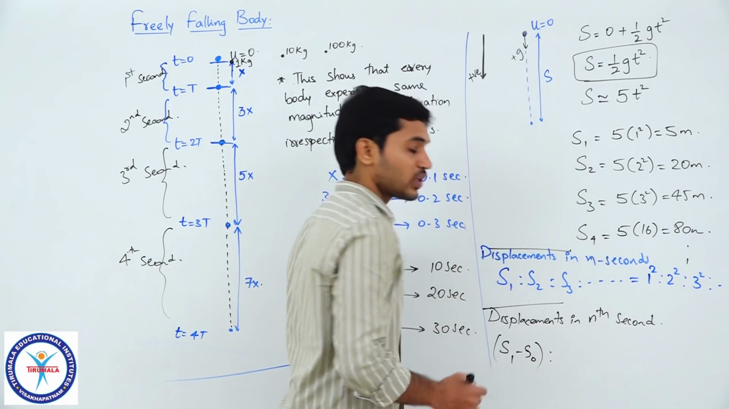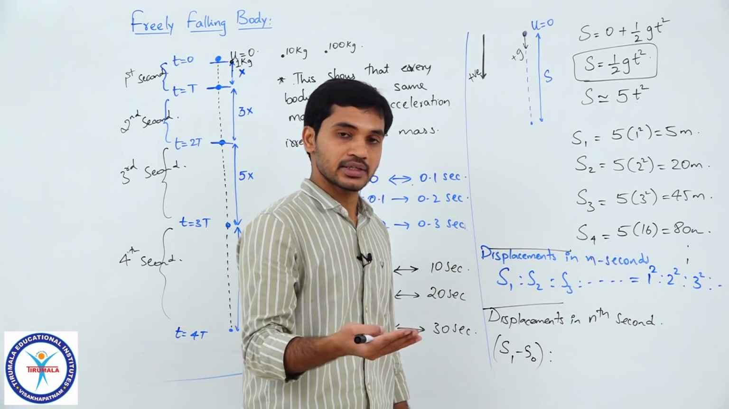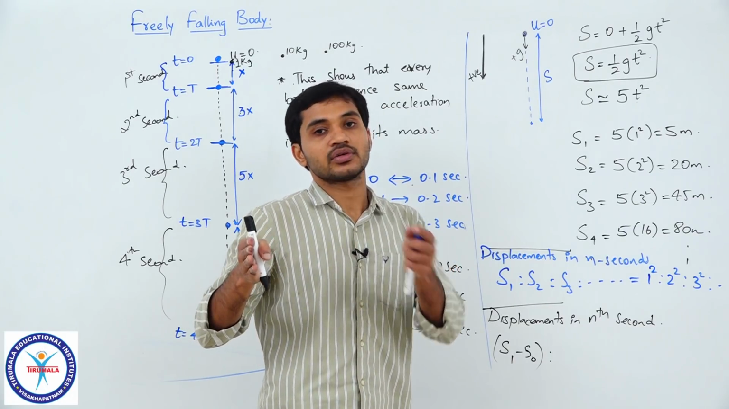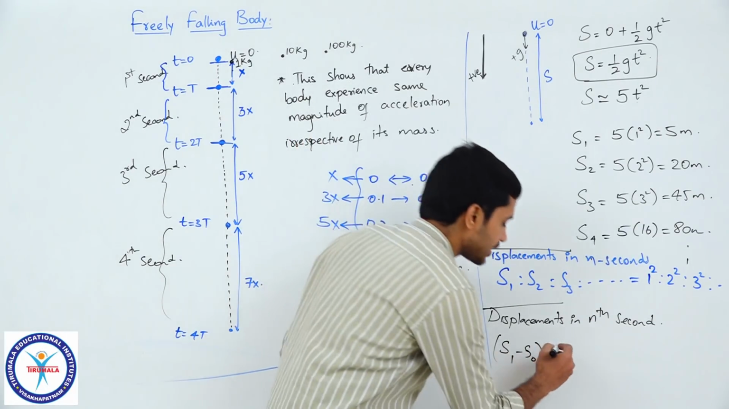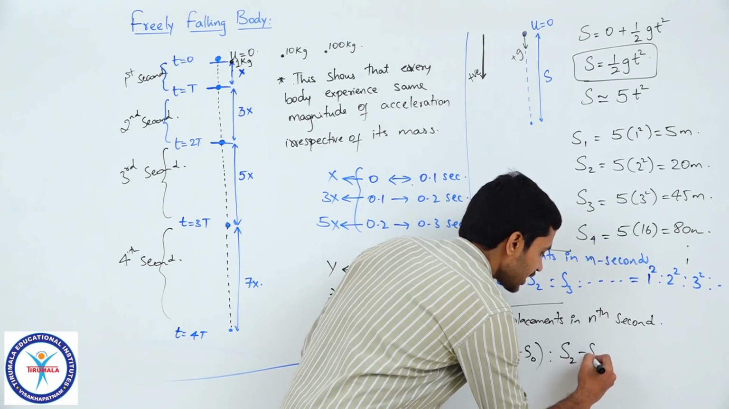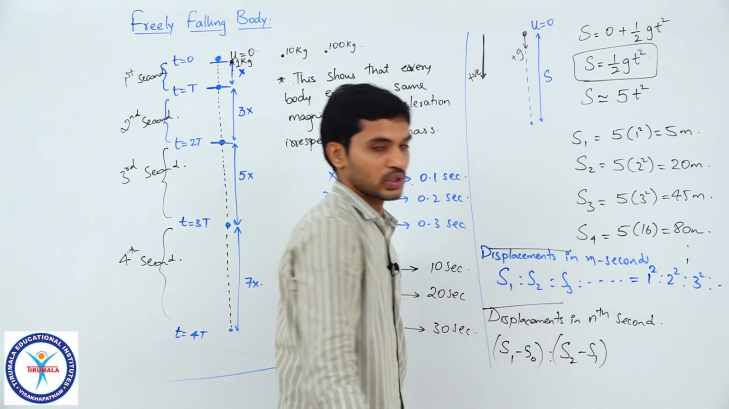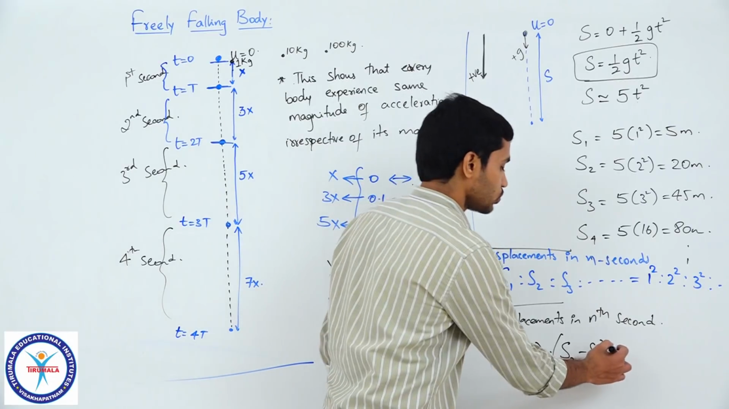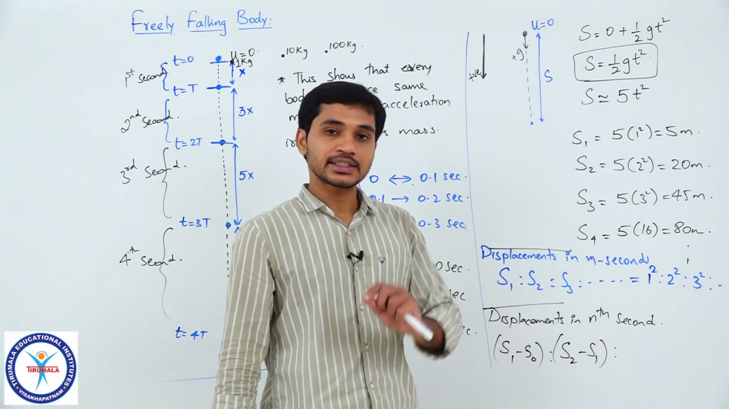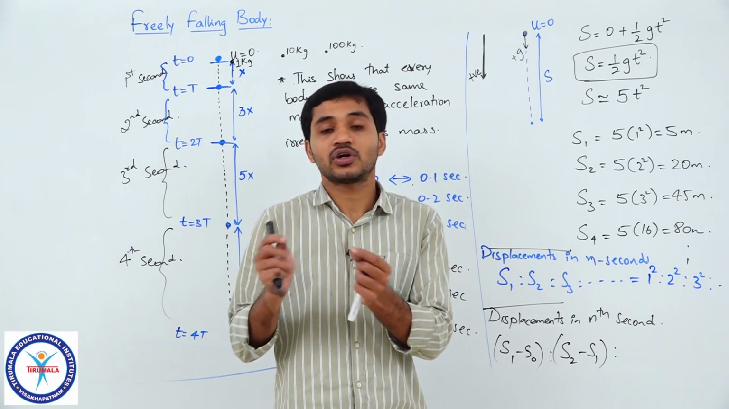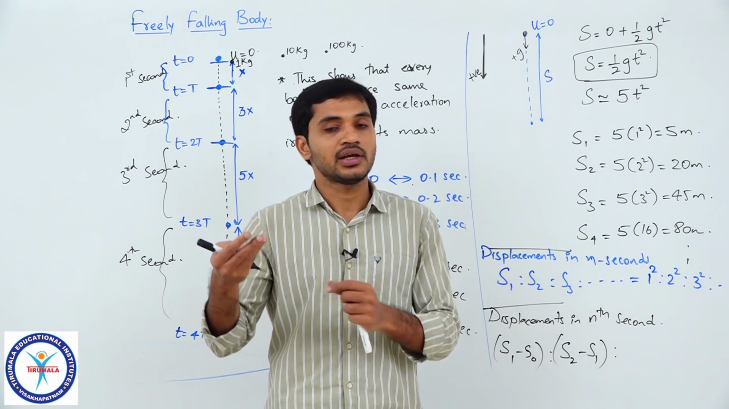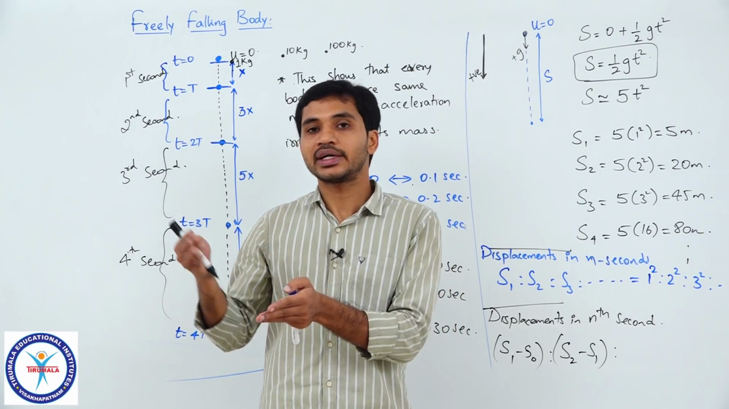Similarly, what is the displacement in second second? Second second means 1 to 2. So I can write it as displacement in 2 seconds minus displacement in 1 second, right, S2 minus S1. What is displacement in third second, which means third only, not 3 seconds, third second. Third second means between 2 and 3.